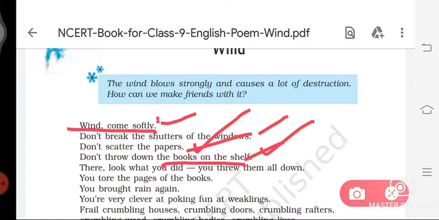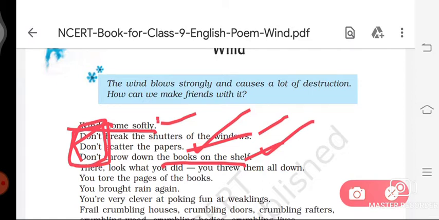What is anaphora? Anaphora is a poetic device in which a word or group of words is used repeatedly to create a special effect or to emphasise something. The word "don't" is repeated three times in the first paragraph. So this is an anaphora because it creates a special effect or emphasises something.